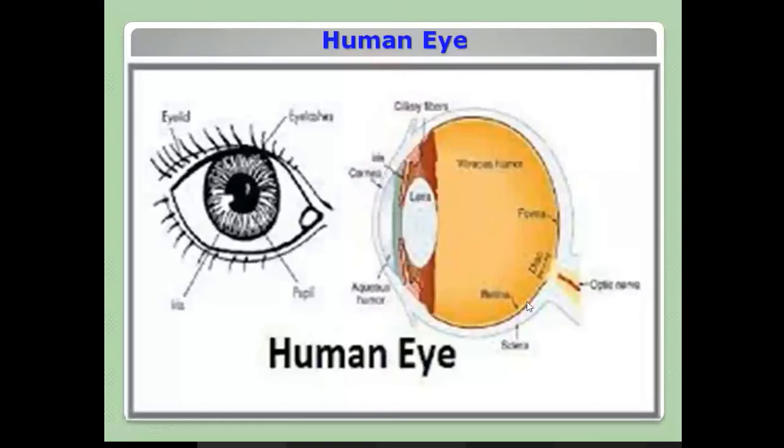And according to the law of thermodynamics, one form of energy can be converted to another form. That is happening on the retina. So the electrical impulse is formed from the light, and that will travel through this nerve, called the optic nerve. From this it goes to the brain center. So this is the simple structure of a human eye.